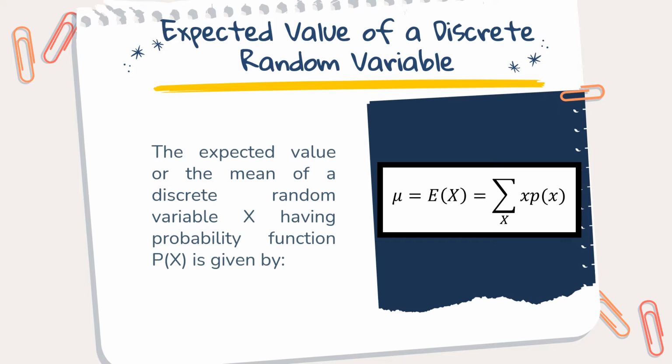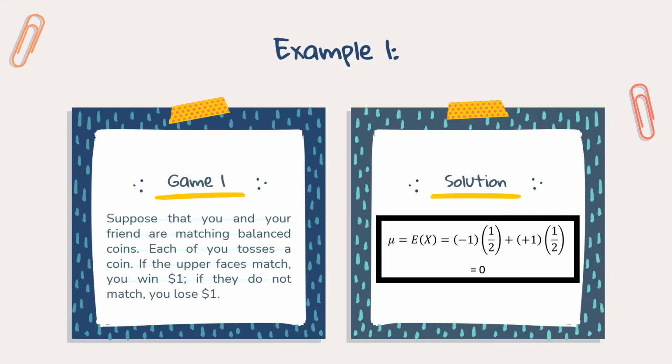Simply, to calculate the expected value or the mean, take the sum of the various outcomes and weight them by their probabilities. Now, let's have various examples to better understand the expected value.